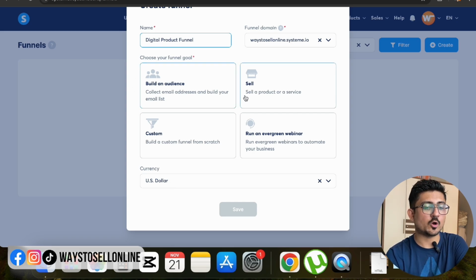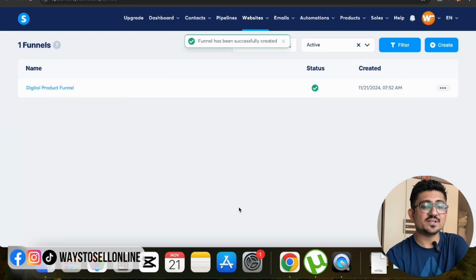So here you can see multiple options. Right now in this video, we want to sell our digital product. So our goal is to sell a product here. When I select my goal, I can see this button, save. When I click on save, you can see that by just one click, my funnel has been created.